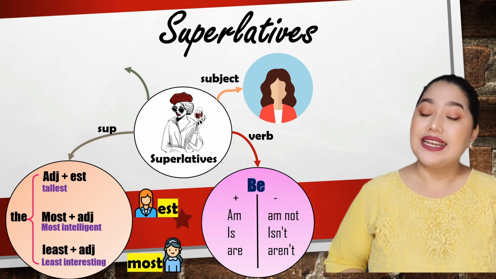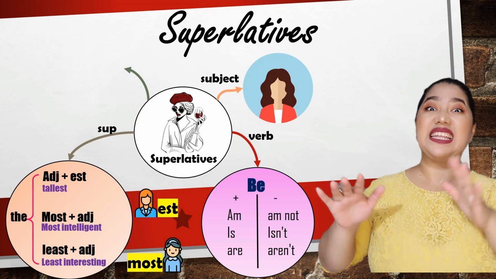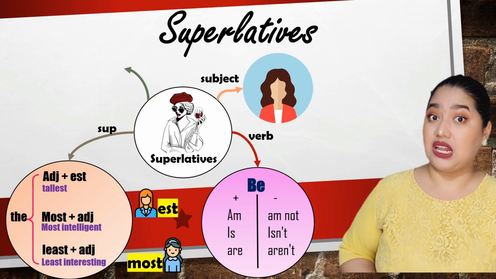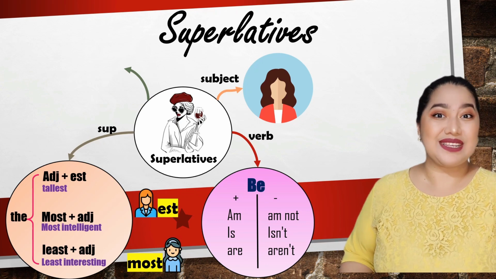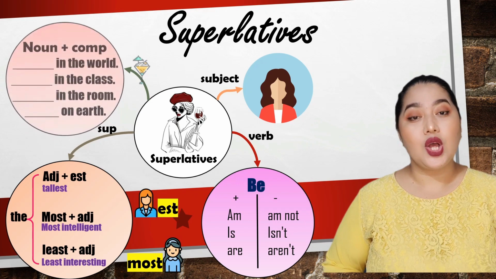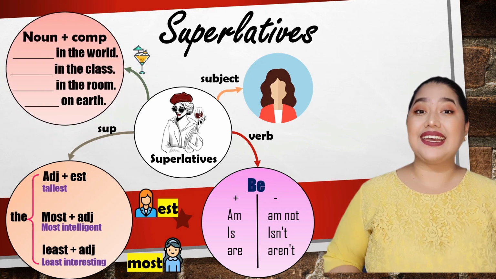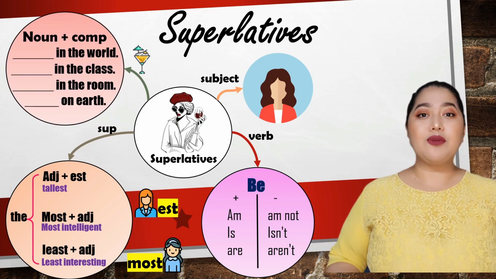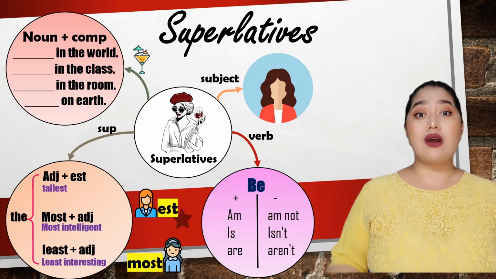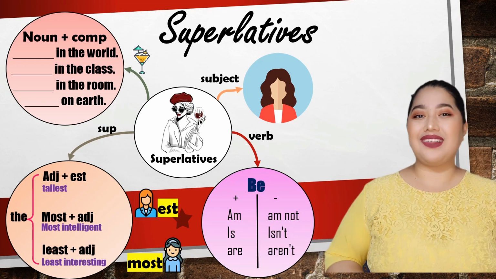By the way, the opposite of the most is the least. Oh yeah, he is the least handsome person in the room. Don't forget it. And after that, well, at the end, we use a complement. Yes, a complement like in the room, in this classroom, in the world, in the family, or something like this.